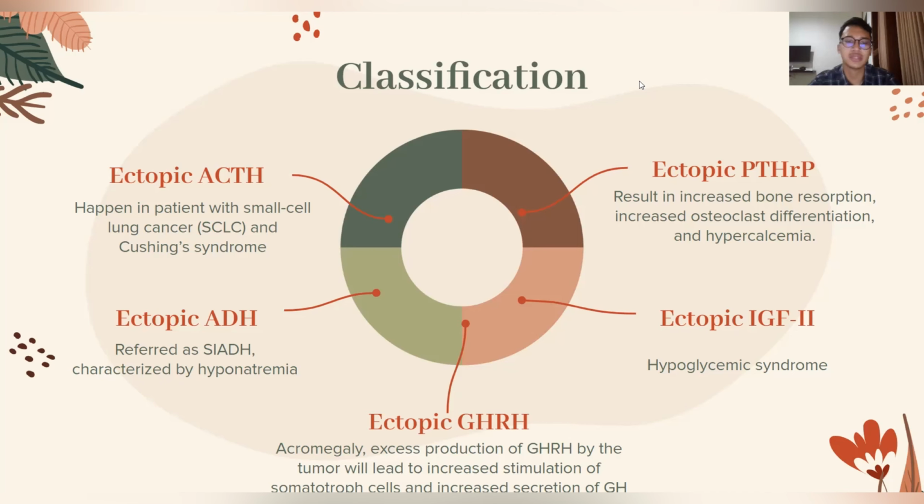The last one is ectopic GHRH, or growth hormone-releasing hormone. The chronic disease caused by ectopic GHRH is acromegaly. This can happen because the excess production of GHRH by the tumor will lead to increased stimulation of somatotrophs and increased secretion of growth hormone. That's all from me.